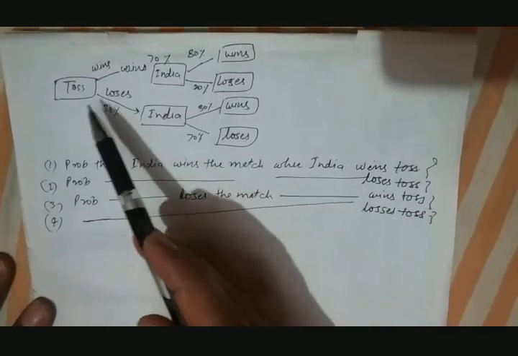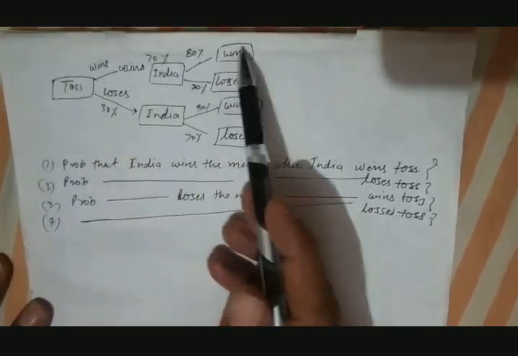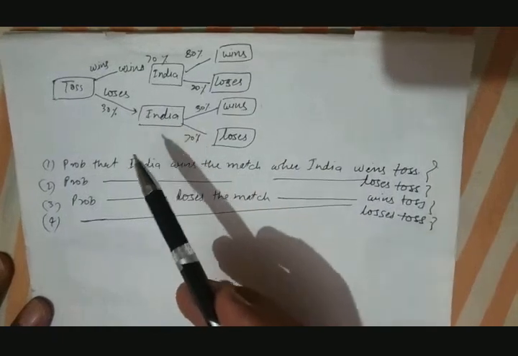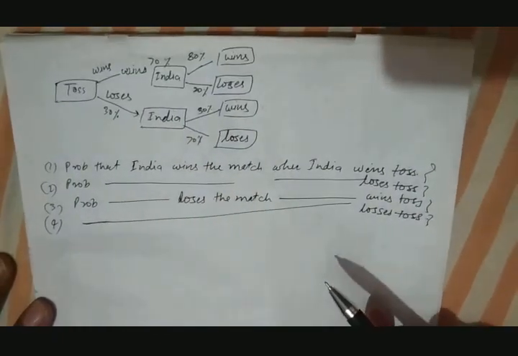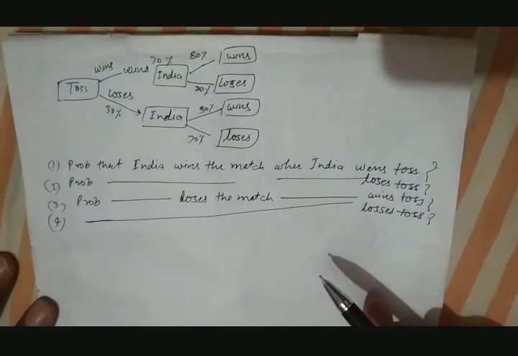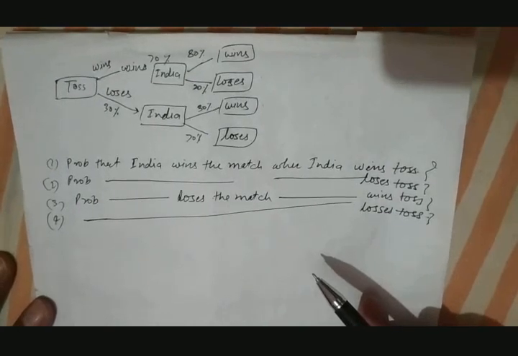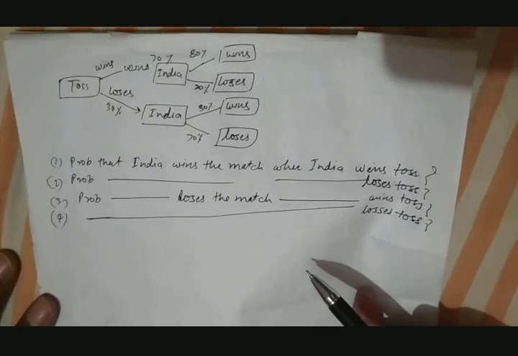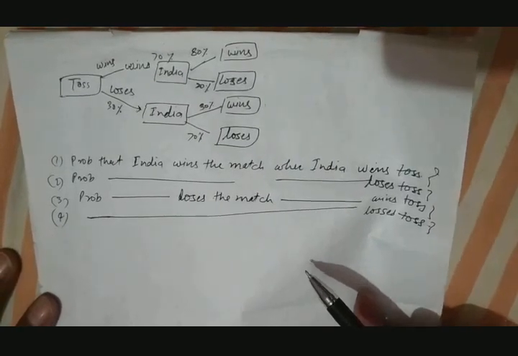Based on this information, we can do some probabilistic reasoning, not exact reasoning, about how much the chances are for India to win or for Australia to win.